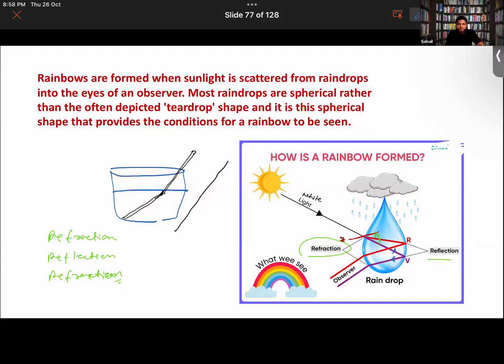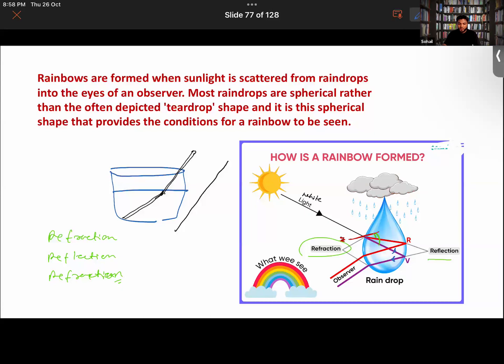Okay, so most of the raindrops are not actually spherical. This figure which you are getting over here is not actually accurate, just for depiction. Now this is looking like a teardrop here, right? But that is not how it actually looks.